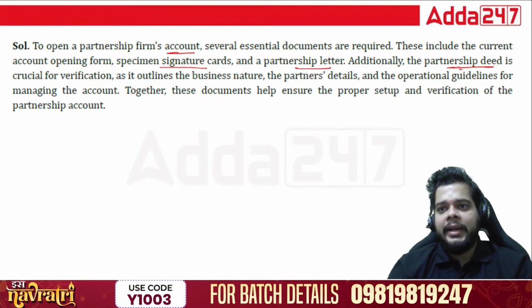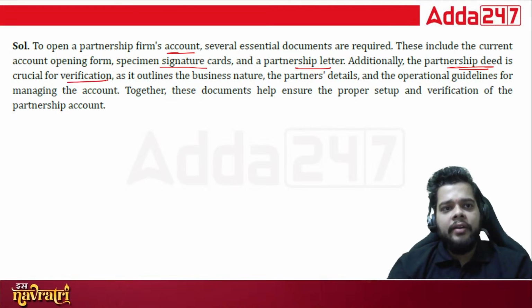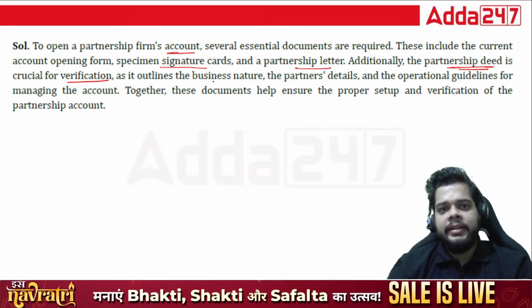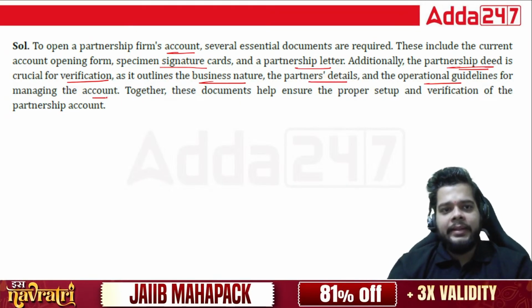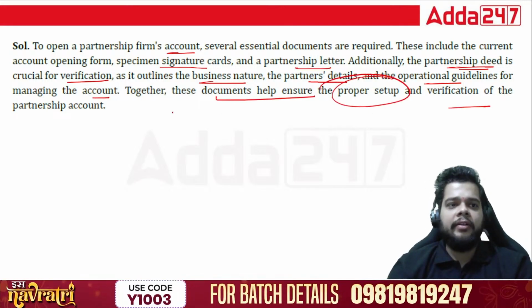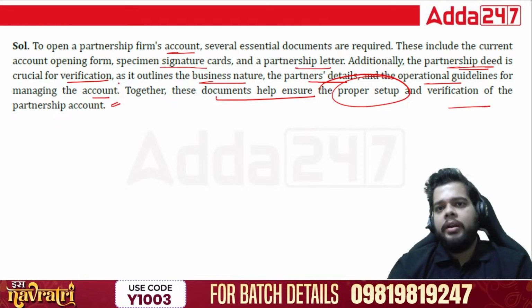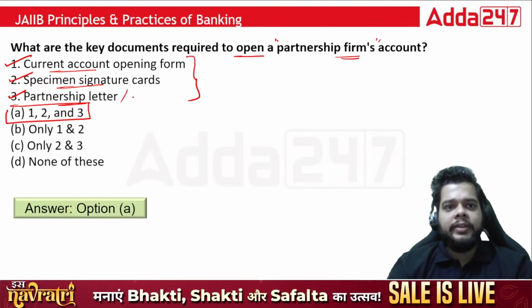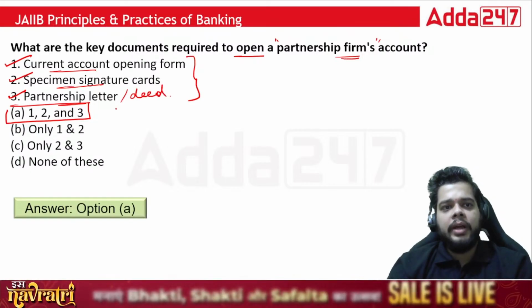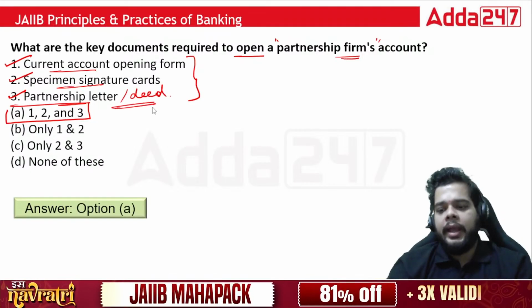Additionally, the partnership deed is crucial for verification, as it outlines the business nature, the partners' details, and the operational guidelines for managing the account. Together, these documents help ensure proper setup and verification. Whether the statement says partnership letter or partnership deed, both are required while opening an account.